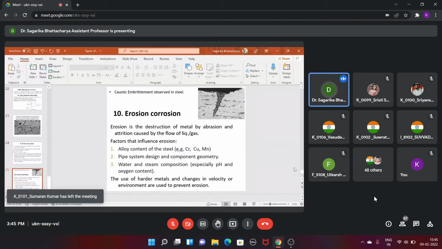If you remember, you can recapitulate that during the soda lime process, sometimes sodium carbonate is present in the solution. So what happens? Due to boiling at high pressure, that sodium carbonate dissociates and forms sodium hydroxide, that is caustic, and carbon dioxide evaporates. Now,